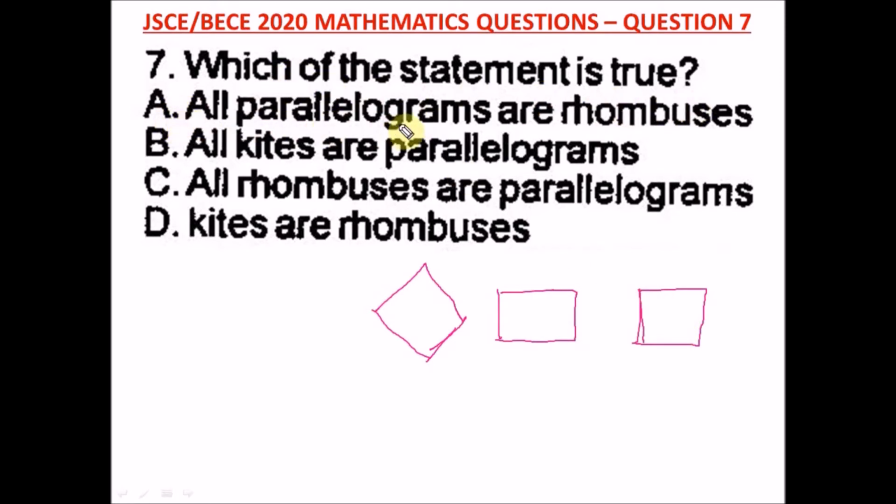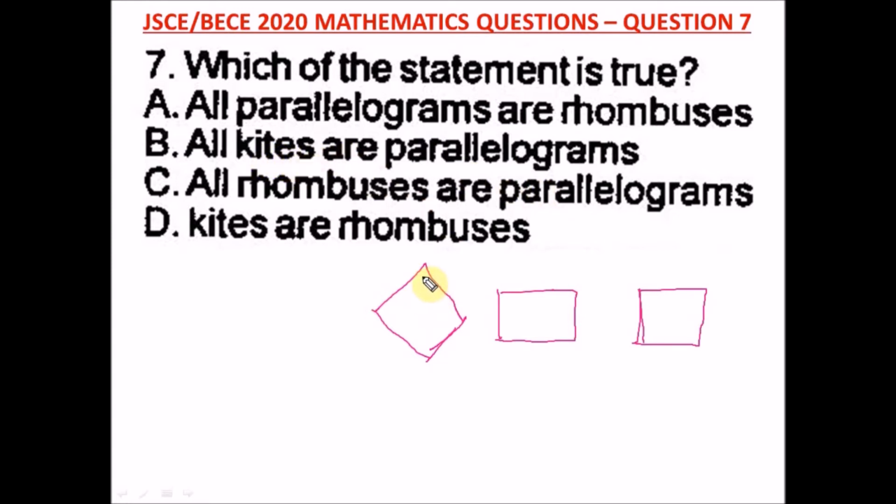So this says all parallelograms are rhombuses. This is a wrong statement, because a parallelogram can be a rhombus, it can be a square, it can be a rectangle. Okay, B says all kites are parallelograms. Kites are not parallelograms. Okay, one more thing I forgot to ask, why a rhombus, a rectangle, and a square are parallelograms and why a kite is not?